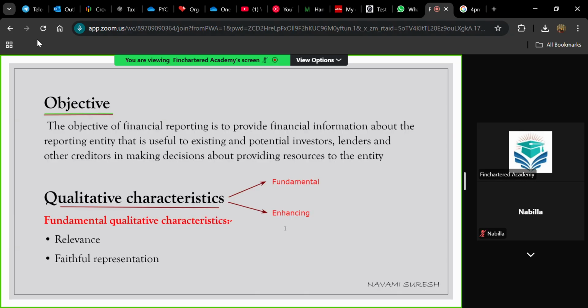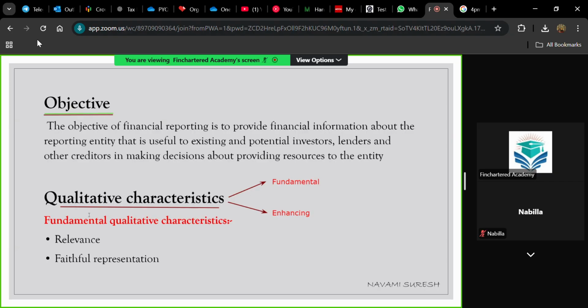Your ultimate objective is preparing statements, isn't it? So when you are preparing a statement, you need to make sure that certain qualities are met. Quantitative aspects we will be discussing, that is a major portion in financial reporting. And there is also a minor portion, which is the theoretical part, the qualitative characteristics.